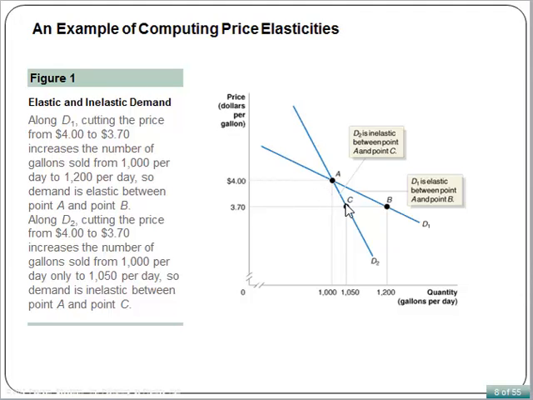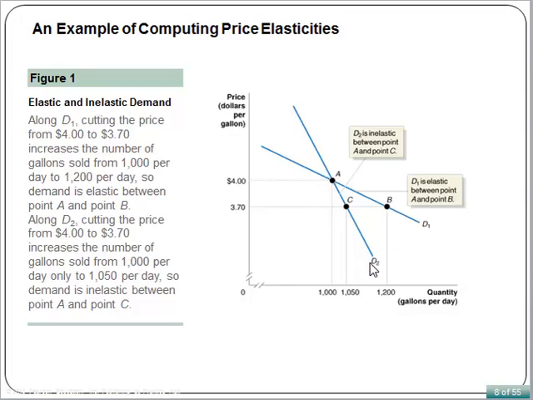Let's consider two possibilities. If demand 1 is the demand curve for gasoline at your station, your sales will increase from 1,000 to 1,200 gallons per day after you cut the price from $4 to $3.70, at point B. But if demand 2 is the demand curve for your gasoline, your sales will increase only to 1,050 gallons per day at point C. We might expect, correctly, as we will see, that between these points, demand curve 1, D1, is more elastic than demand curve D2.